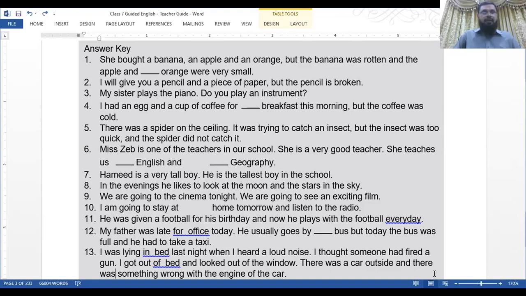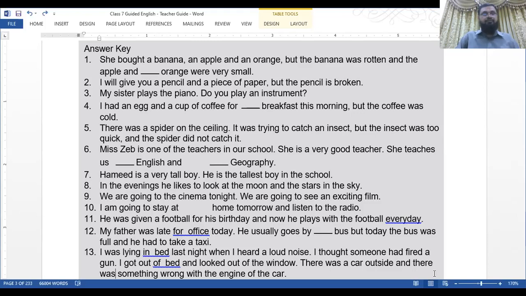Number seven, Hamid is a very tall boy. He is the tallest boy. Here is the stress on tallest. Why the school? The school. Number eight, in the evenings, he likes to look at the moon and the stars in the sky.